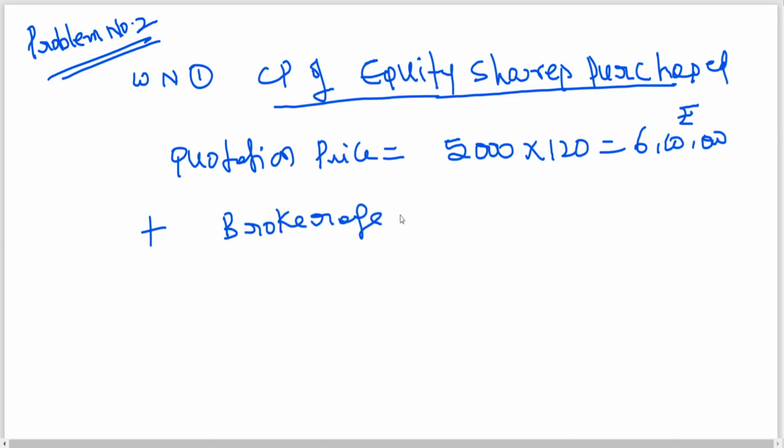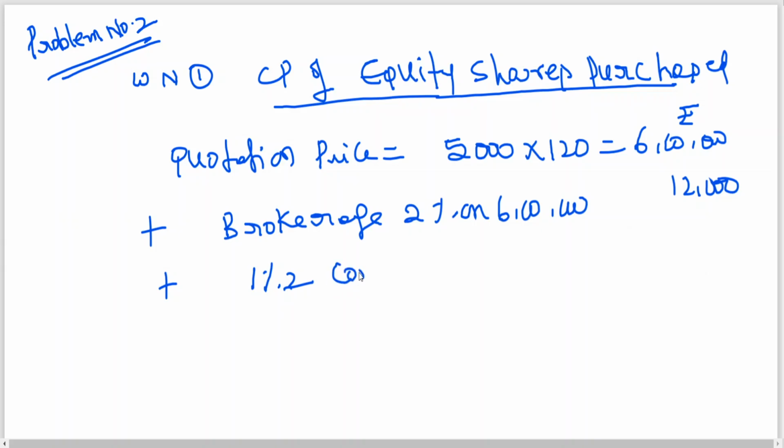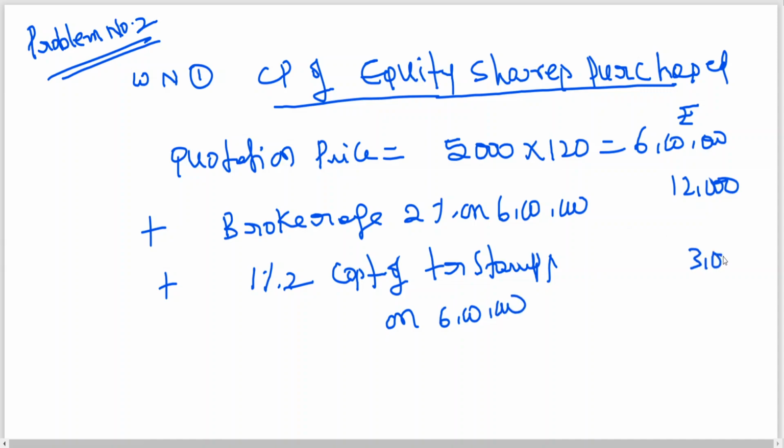To understand, I'm writing the quotation price. 2% on 6 lakhs, half percent cost of stamps and transfers on that, is coming to 3,000.